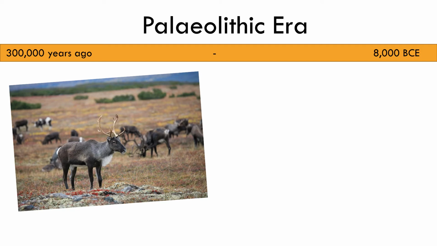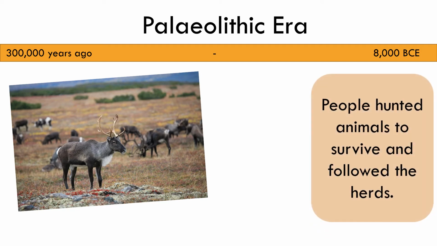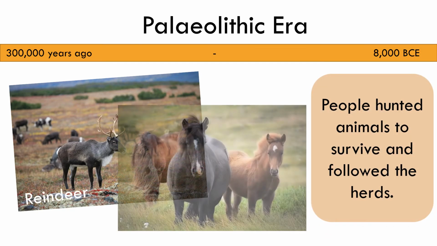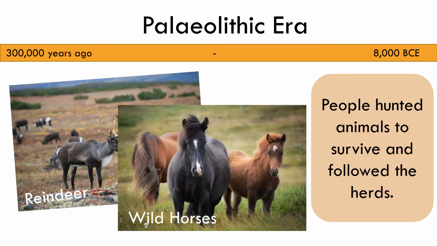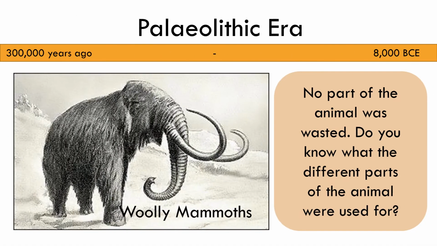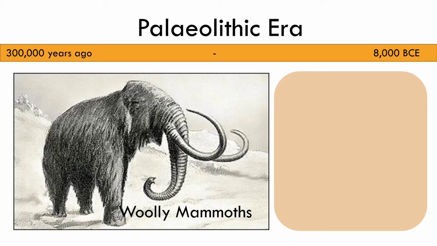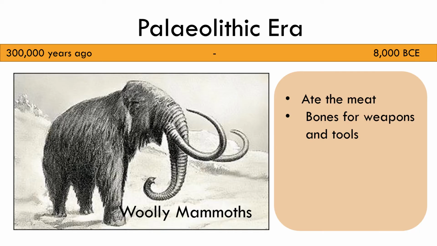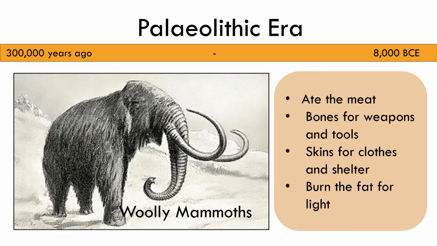People hunted animals to survive and followed herds like reindeer and wild horses. People did not waste any part of the animals they hunted. Do you know what they used the different parts of the animal for? People ate the meat and used the bones to make weapons and tools. They used the animal skins for clothing and shelter, and they burnt the animal fat to make light.